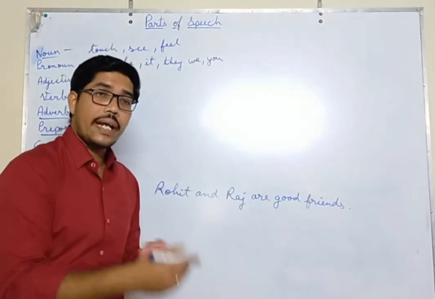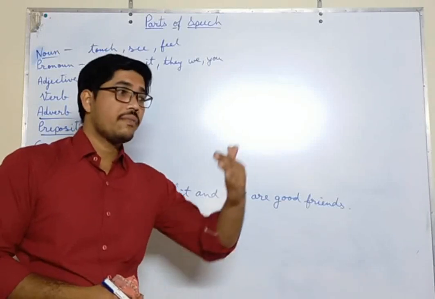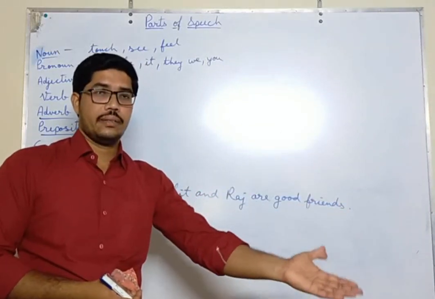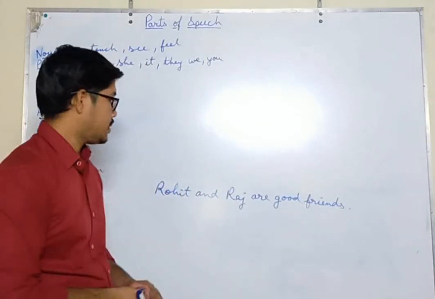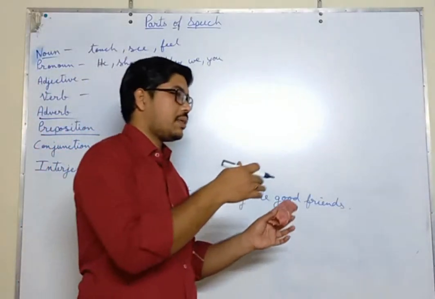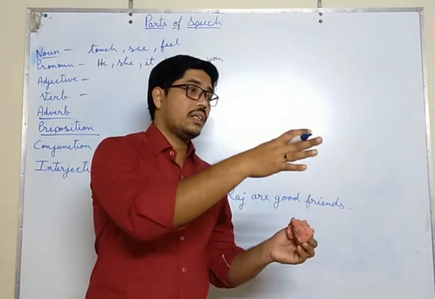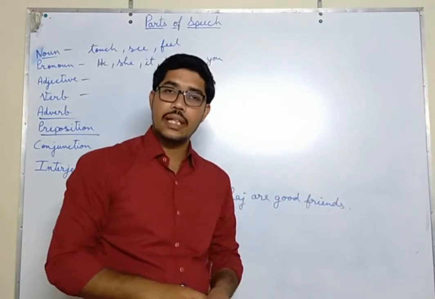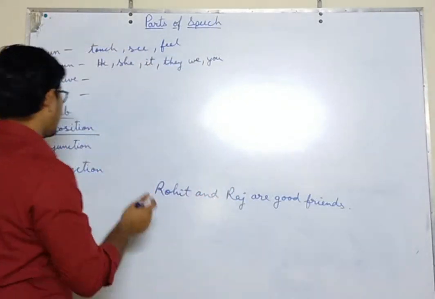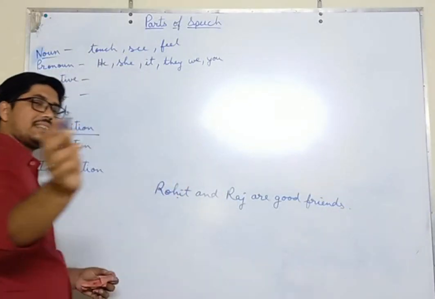I attended the classes, but my friend was unable to attend. Like therefore, it is also a conjunction. I was unable to attend the classes. Therefore, I was not aware of the things that were informed in the class. Anything that joins two words or two sentences is conjunction.